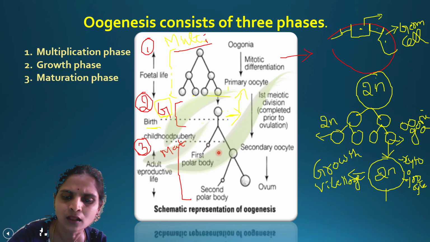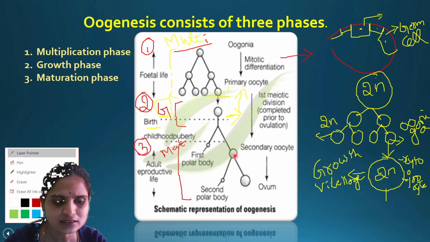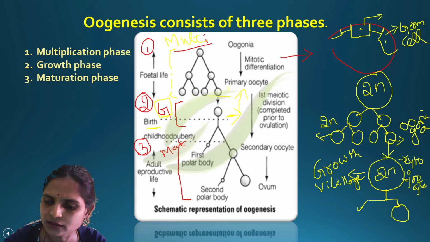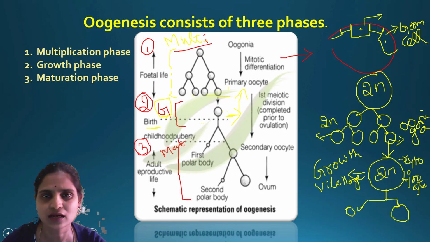You can see here, these are the two cells produced, but the cells are unequal in size due to unequal cytokinesis. One will be bigger in size and another one will be smaller in size.